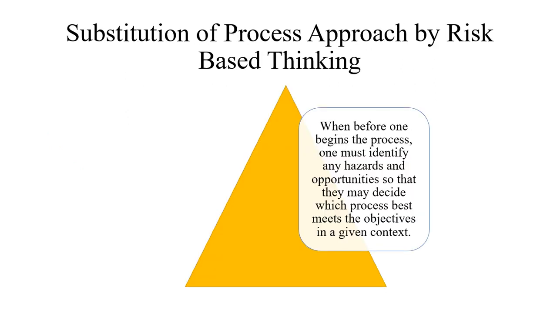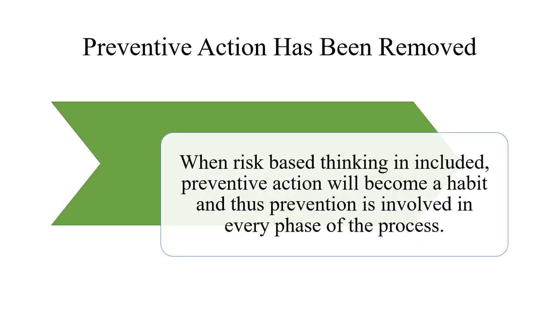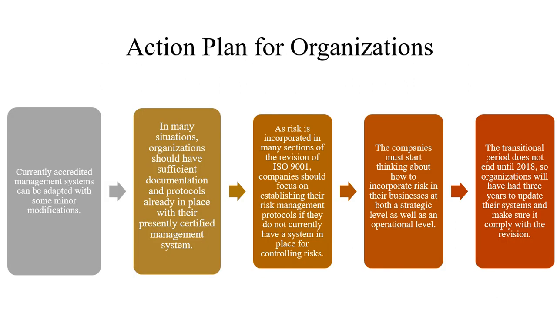So, substitution of process approach by risk-based thinking. Before anyone begins the process, one must identify hazards and opportunities, so that they may decide which process best meets the objective in terms of the given context, that is, the issues. That is called risk-based thinking. When risk-based thinking is included, preventive action becomes a habit. That is why preventive action has been removed in the newer version compared to the older version. Why? Because prevention is involved in each and every phase of the process. So there is no need for a separate preventive action. That is why it has been removed.